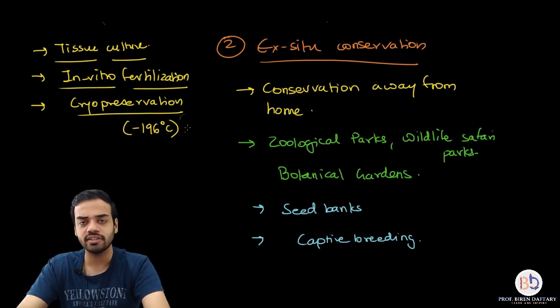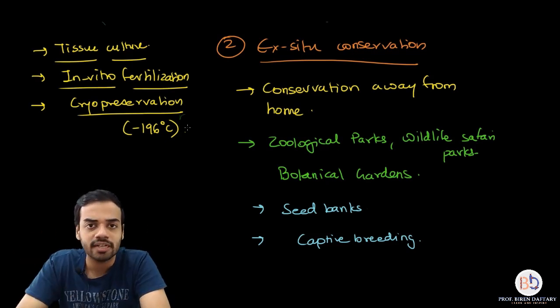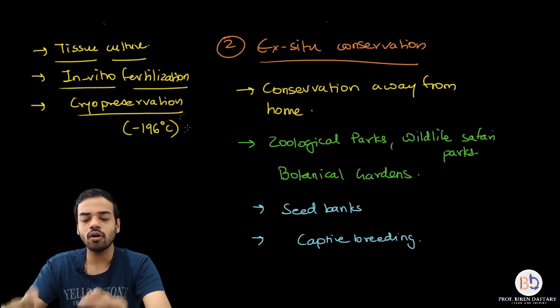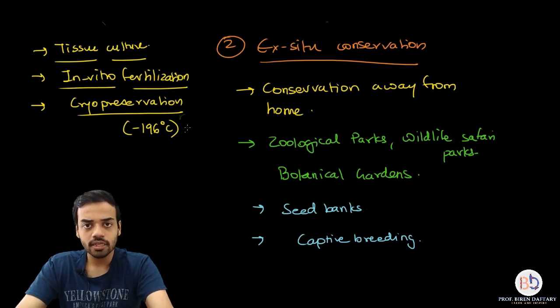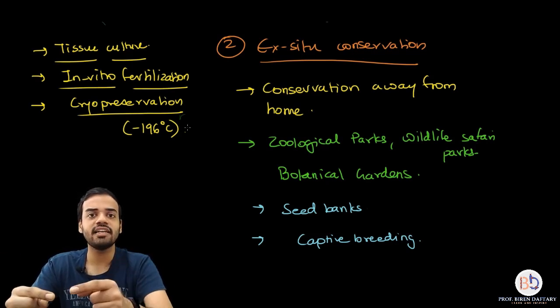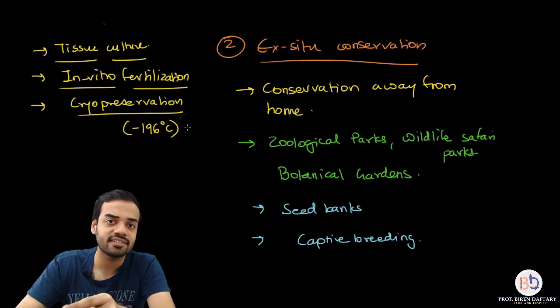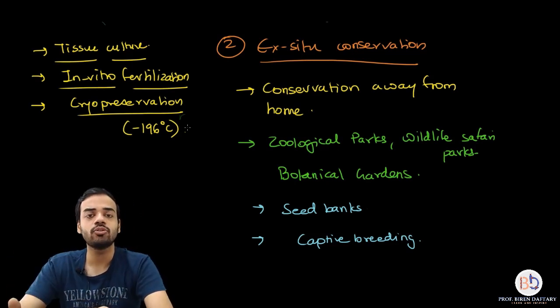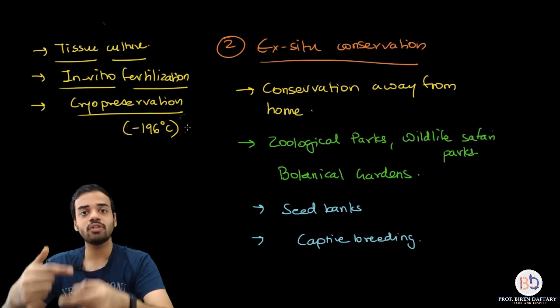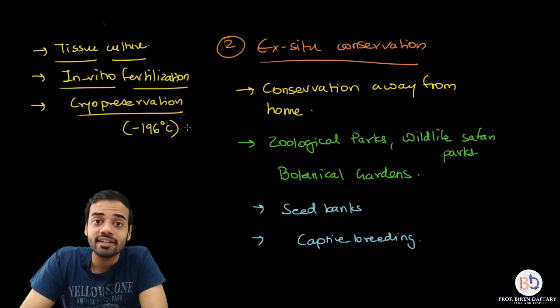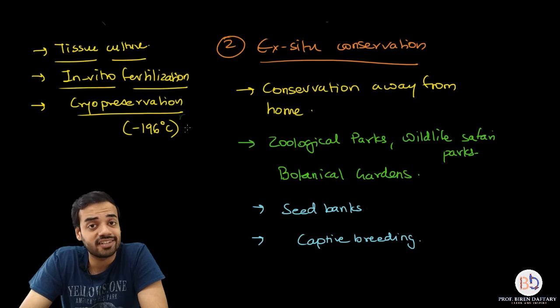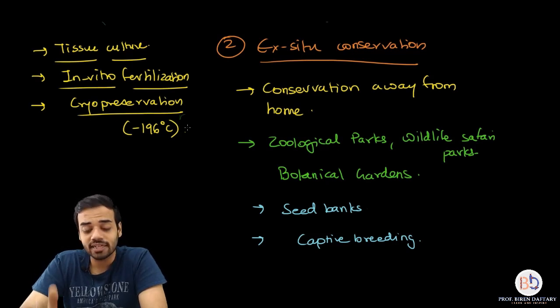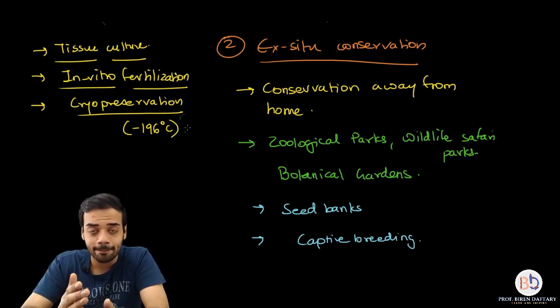Ex situ conservation is conservation away from the natural habitat. If you are doing in vitro fertilization, if you are fertilizing the egg of a tigress in a laboratory, that fertilization is happening outside the natural habitat, and that is called ex situ. You will create a zygote which will grow into an embryo and which will grow into a tiger. That tiger was born outside its natural habitat. So please remember, ex situ conservation is very, very important.